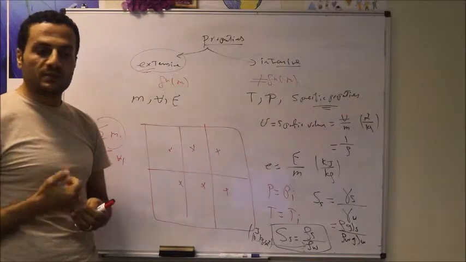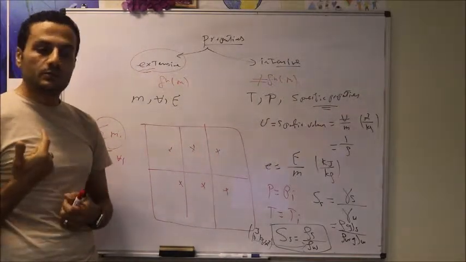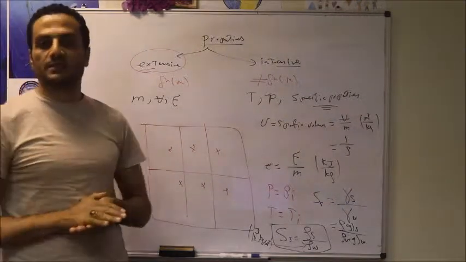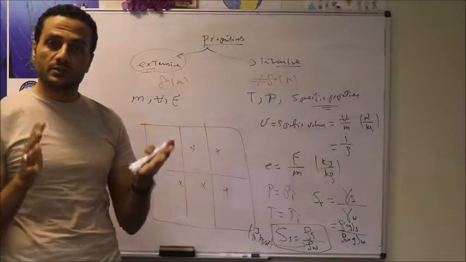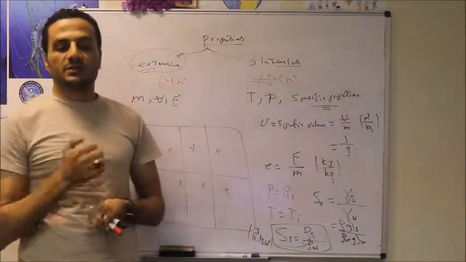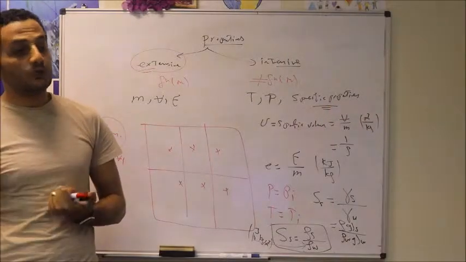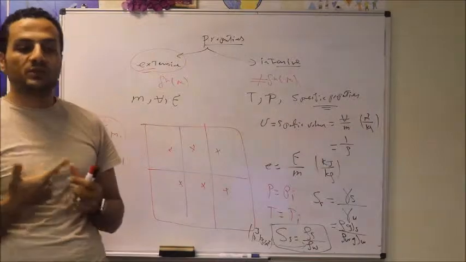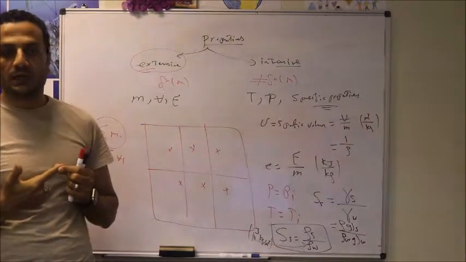We should have this system under thermal equilibrium. Thermal equilibrium means the temperature within the system at any point should be the same. This means the temperature distribution is uniform. Temperature is the same everywhere. This is the meaning of thermal equilibrium. Also, to have overall equilibrium, we have to have mechanical equilibrium, which means the pressure within the system should be the same everywhere.